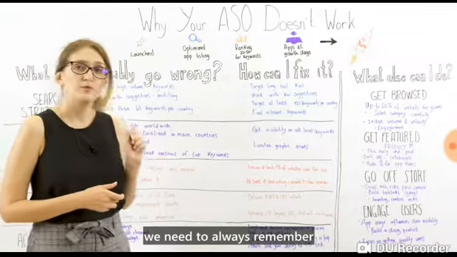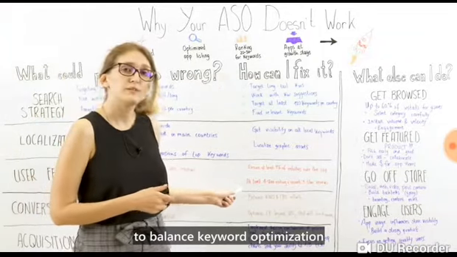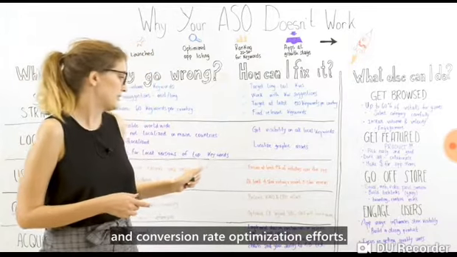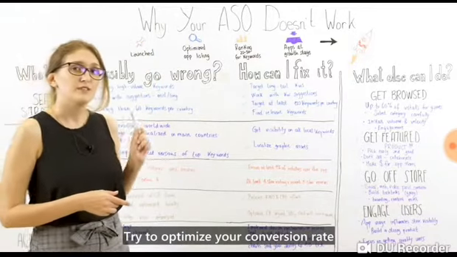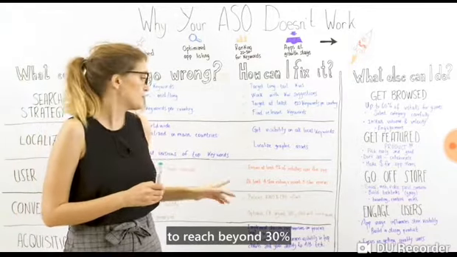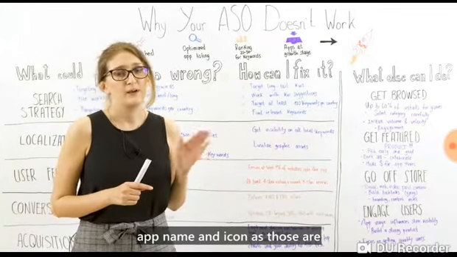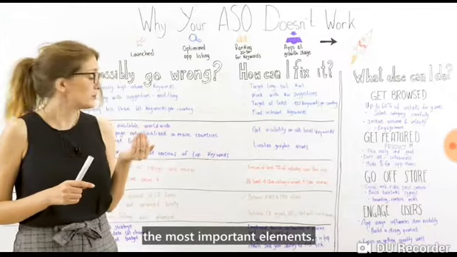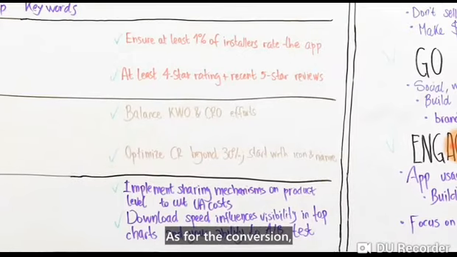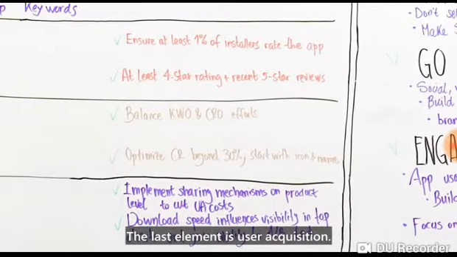First of all, we need to always remember to balance keyword optimization and conversion rate optimization efforts. Try to optimize your conversion rate to reach beyond 30% and start with A/B testing separately app name and icon, as those are the most important elements as for the conversion, so for the click-through rate.